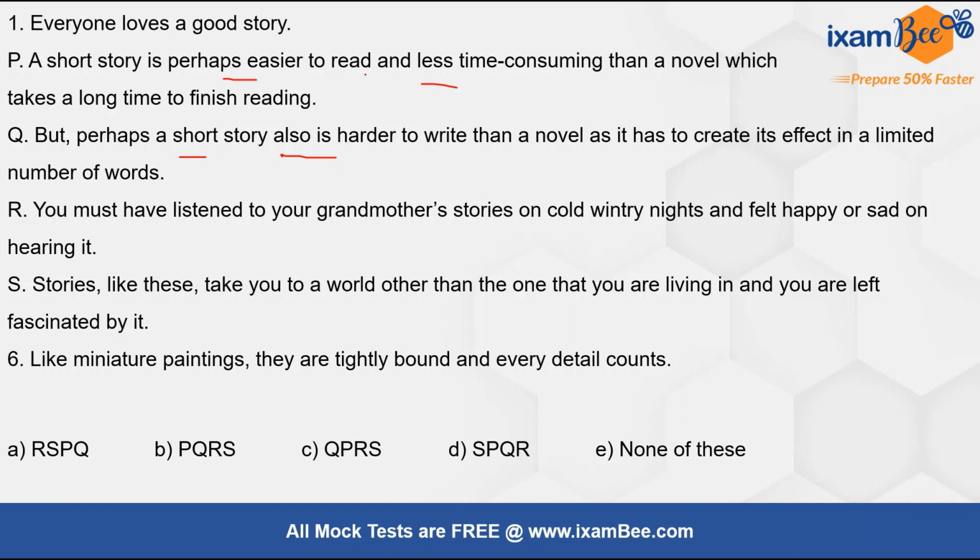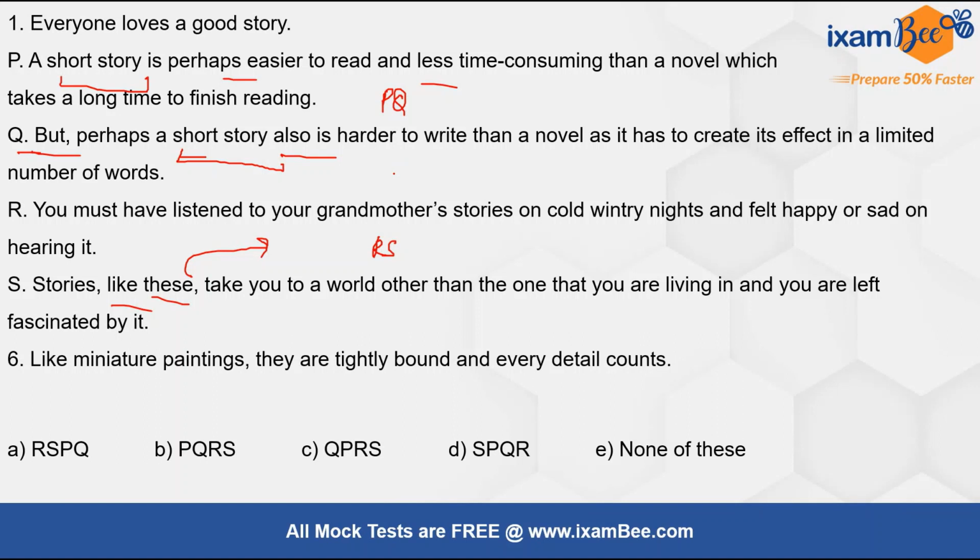Now when we read these two sentences, we know that because see here but has come, and here the good part of a short story has been mentioned, and also here the difficult part of a short story has been mentioned. So these have been connected with but. Okay, so P and Q, they will come together and Q will follow P. Okay, remember this much. Now everyone loves a good story is here. Now you must have listened to your grandmother's stories on cold wintry nights and felt happy or sad on hearing it. Now S says stories like these take you, like what? Like these stories that your grandmother tells. Okay, so R and S should come together.